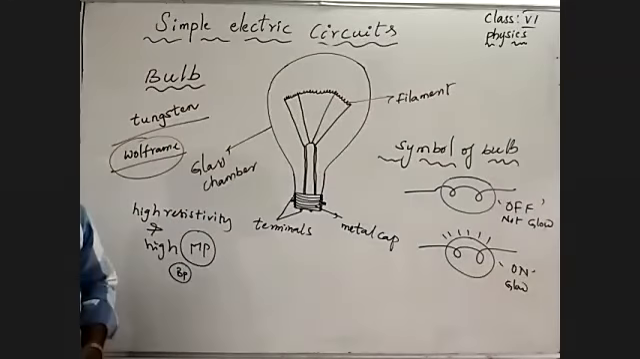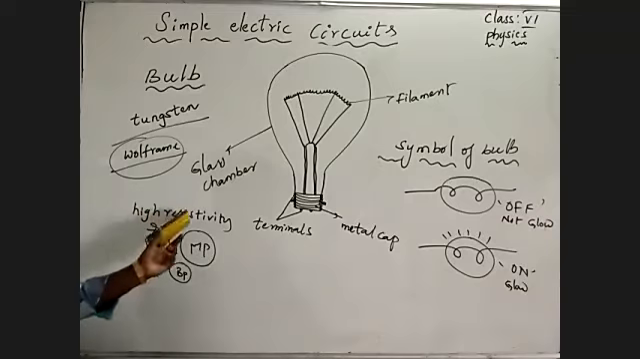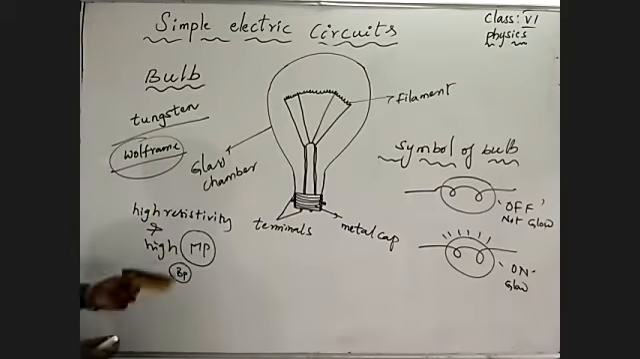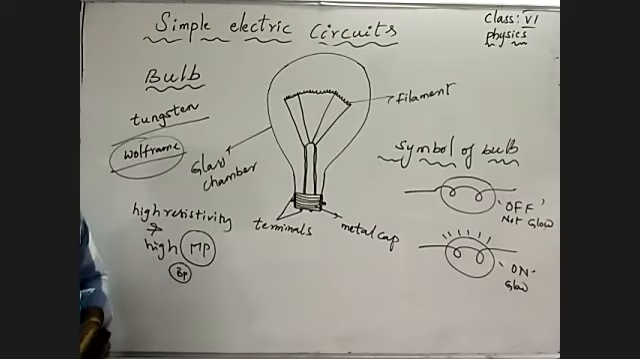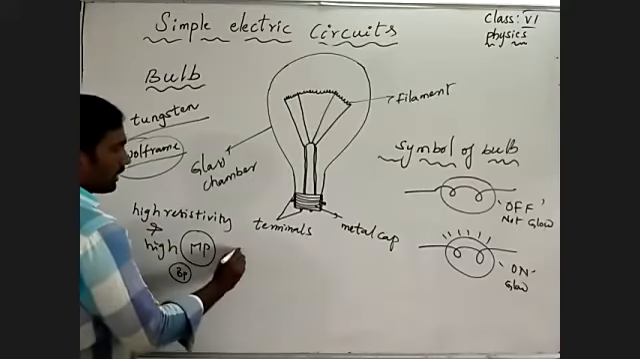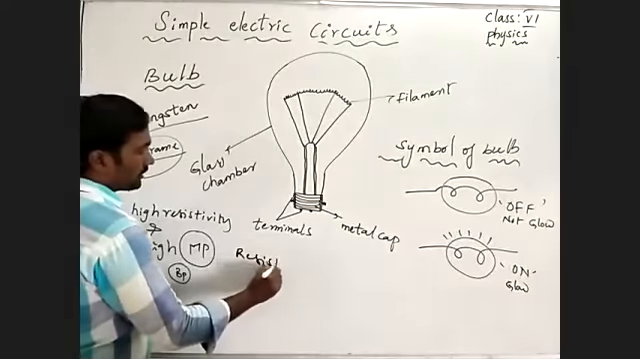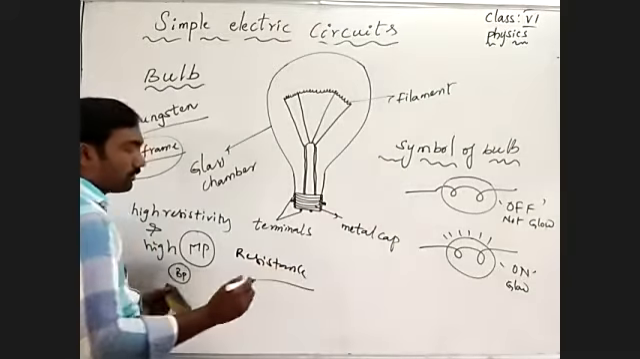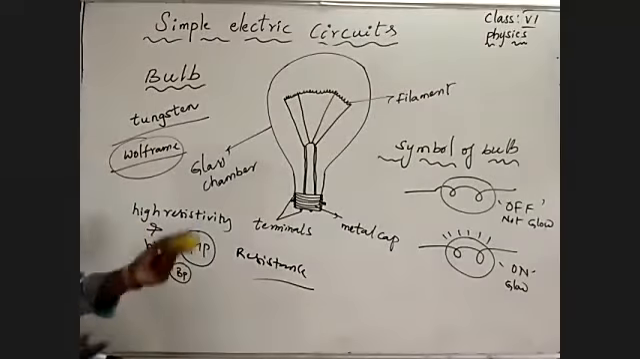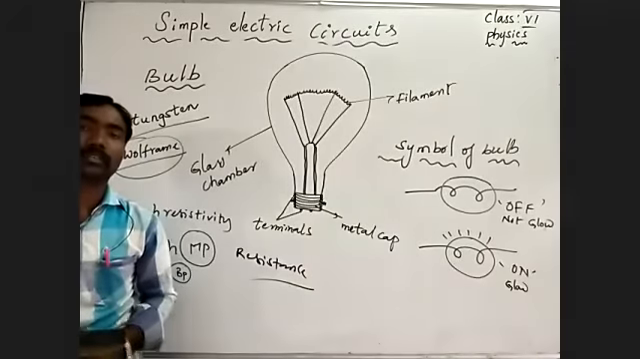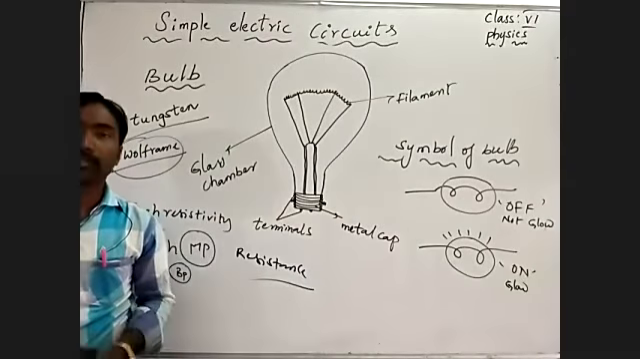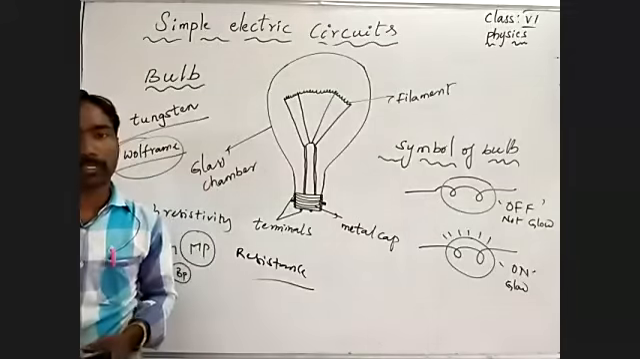Understand? So tungsten can obstruct the flow of electrons, because it has high resistance. It is a good conductor of electric current and heat also. So by that, what happened? It gives light by burning of the filament.